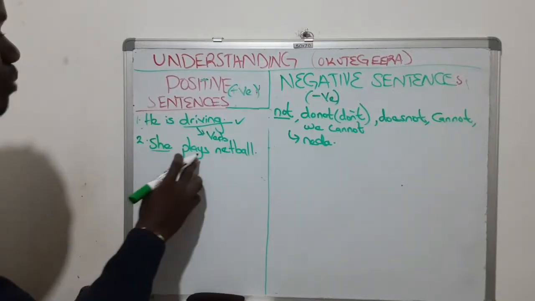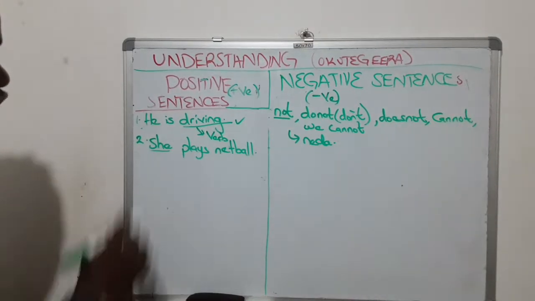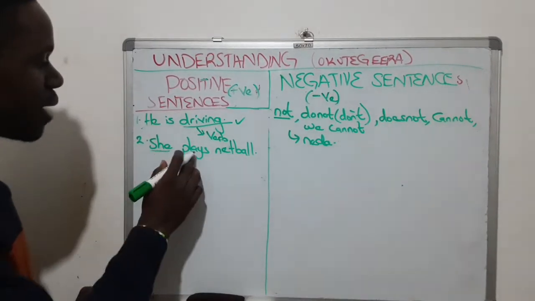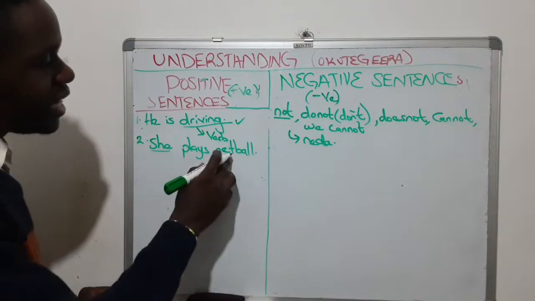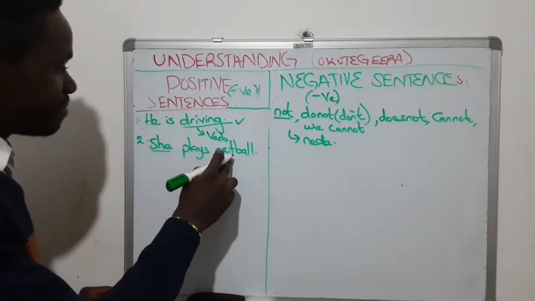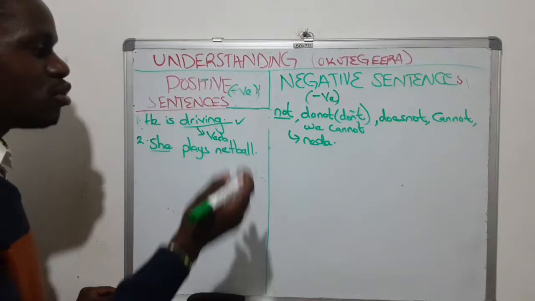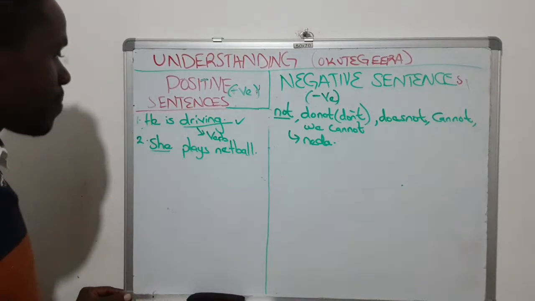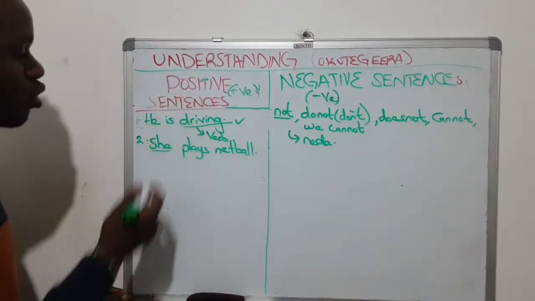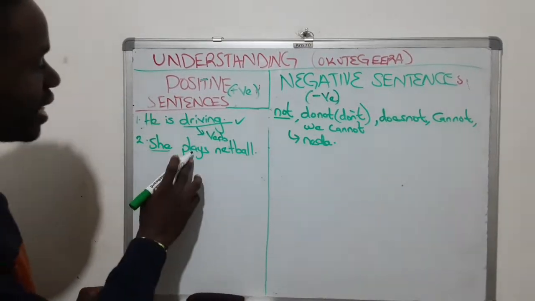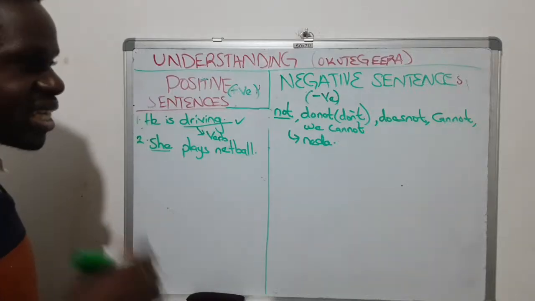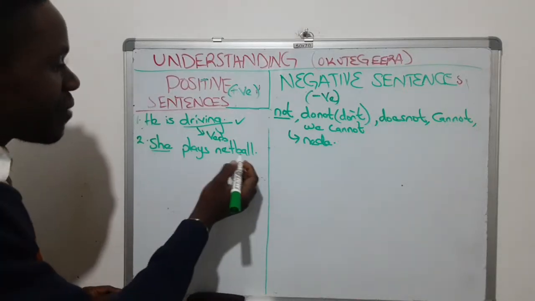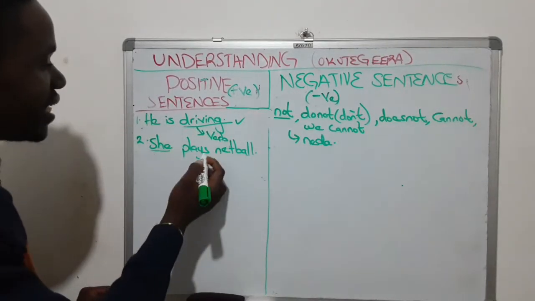Okay, let's proceed. So we have she plays netball. She plays netball. She is the subject. Plays ye verb. Netball ye object. So mu sentence yo obeeramu subject, verb ne object nga bwe twalaba mu videos emabega. But here we are learning positive sentence. So positive sentence nina she plays netball. So the action is playing.